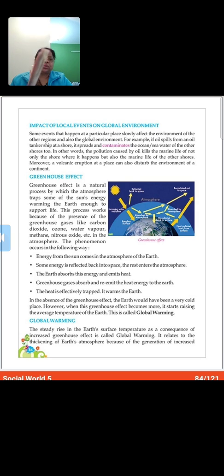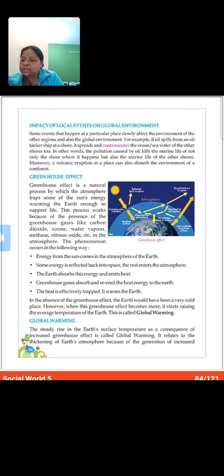Okay, so now let's do the next topic. What is that next topic? That is greenhouse effect. This also I will read first and then I'll explain it. Greenhouse effect is a natural process by which the atmosphere traps some of the sun's energy, warming the earth enough to support life.